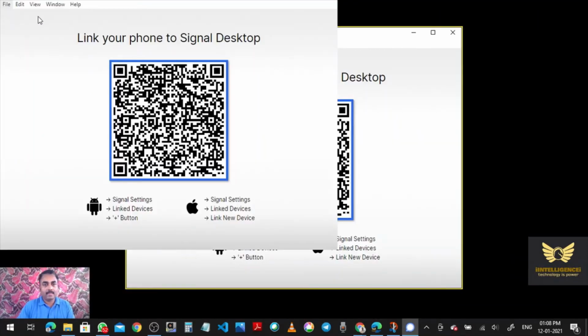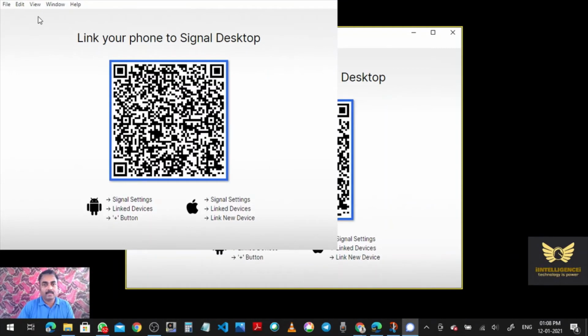This I am setting up as a new device. Link your phone to Signal desktop. So in linked devices, you have to allow Signal to take pictures and record video. Just click that. Only then will you be able to scan it.